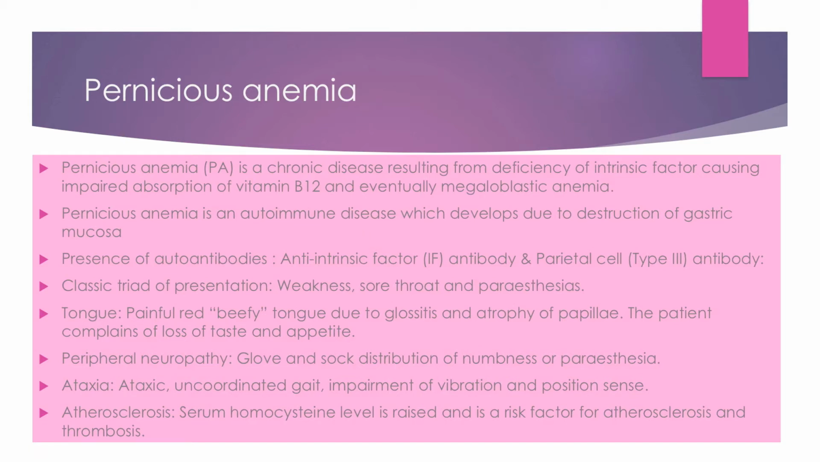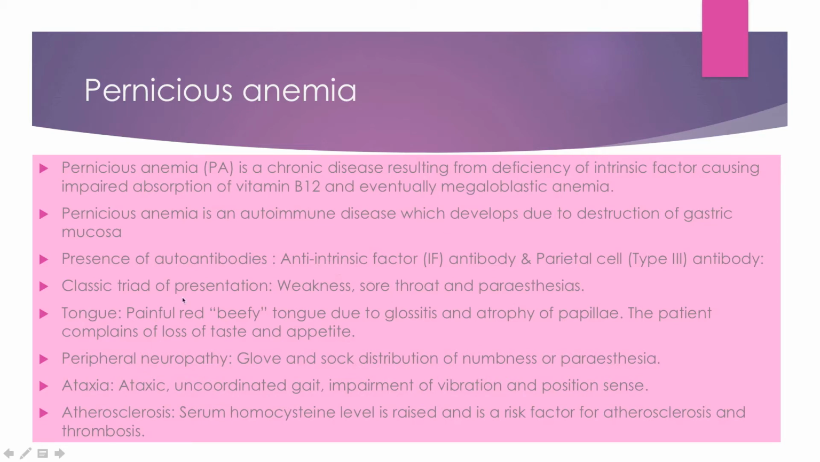So pernicious anemia is an anemia due to the deficiency of intrinsic factor because of an autoimmune process, which causes impaired absorption of vitamin B12. Autoantibodies like anti-intrinsic factor antibodies or parietal cell antibodies. The parietal cells of the stomach produce intrinsic factor.